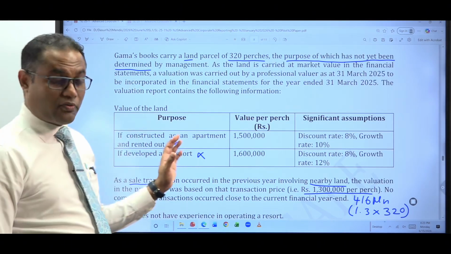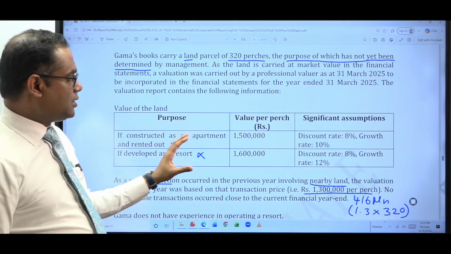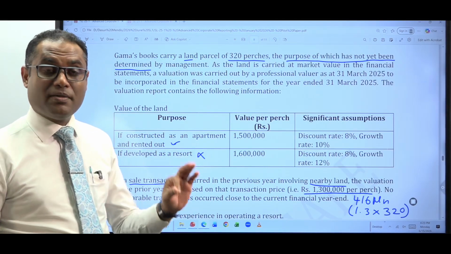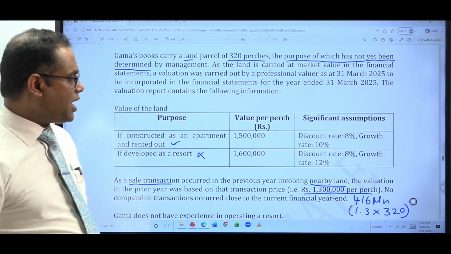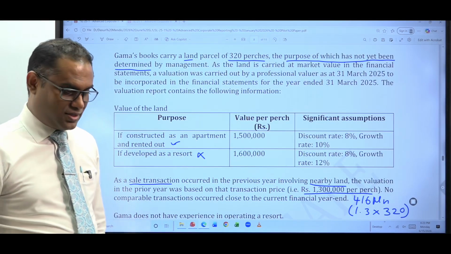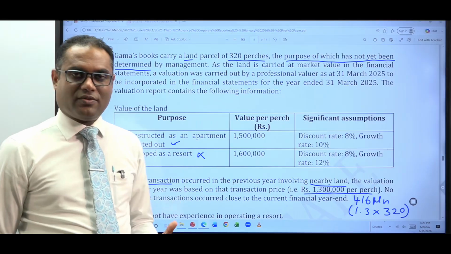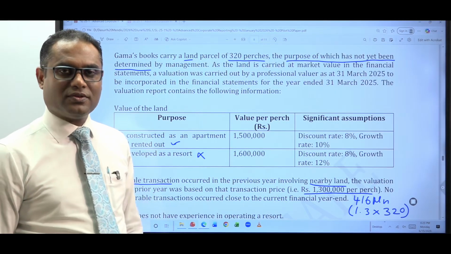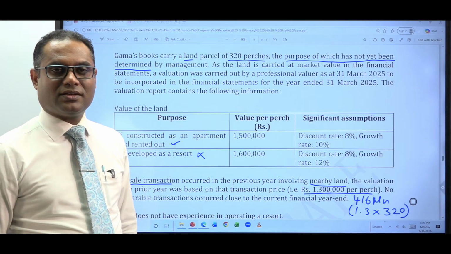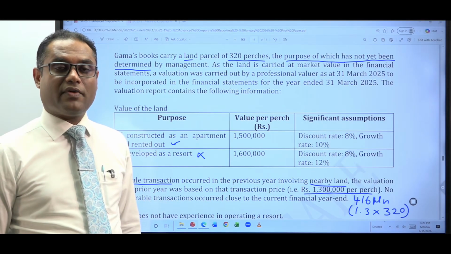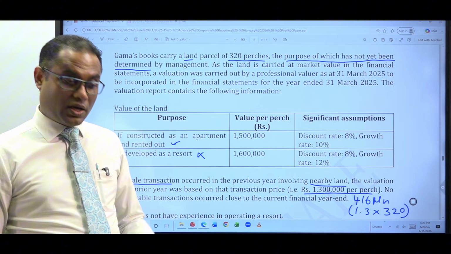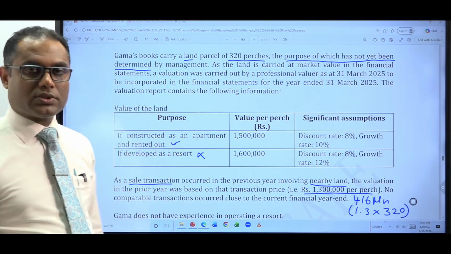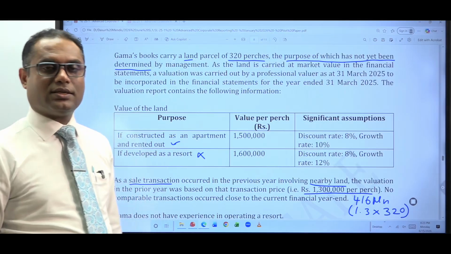Then when it comes to non-financial assets, it says that the fair value has to be the highest and best use. What do you mean by highest and best use? Whatever the option or the alternative which gives you the highest, best value, that has to be used as your fair value estimate, because if you are a market participant, you always go for the best use, highest return.